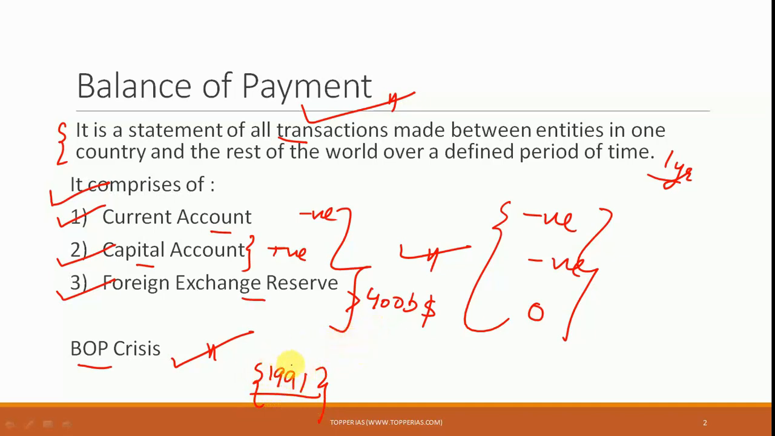And so this is something that becomes important for our understanding, that is, what is balance of payment crisis. And that's all about our discussion for balance of payment.